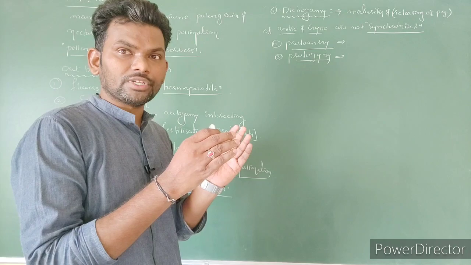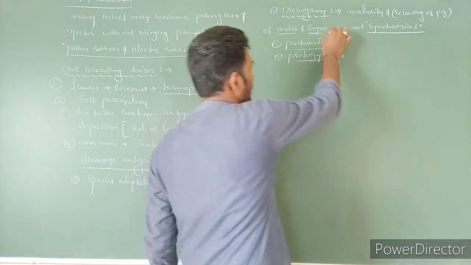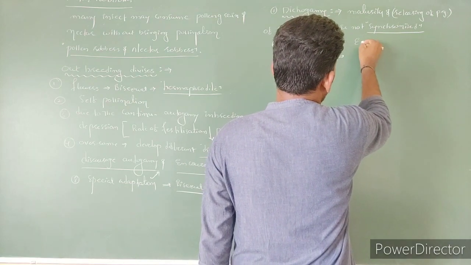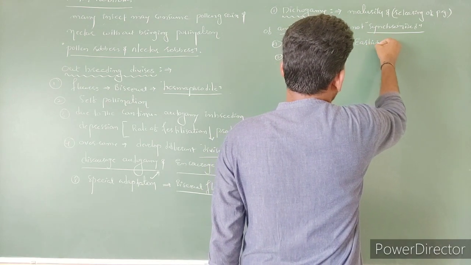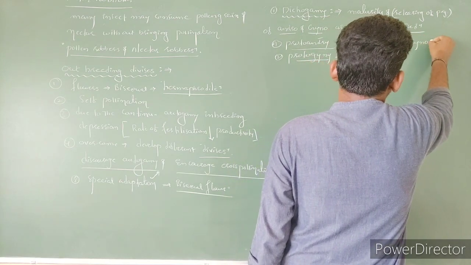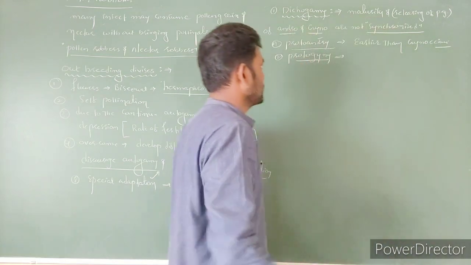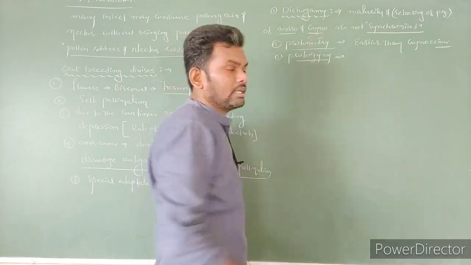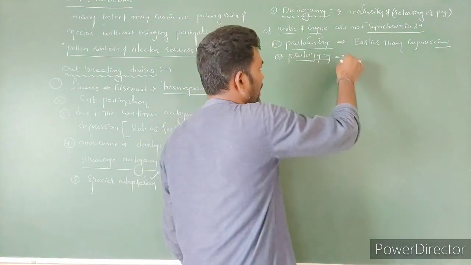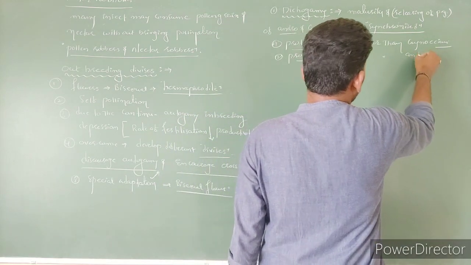The androecium is matured earlier than gynoecium. That is called as what? Protandry. Here, protogyny, the gynoecium is going to mature earlier than androecium.